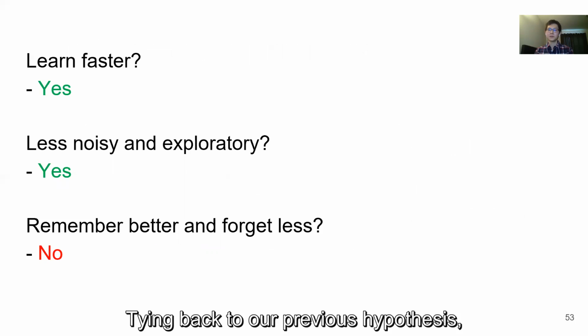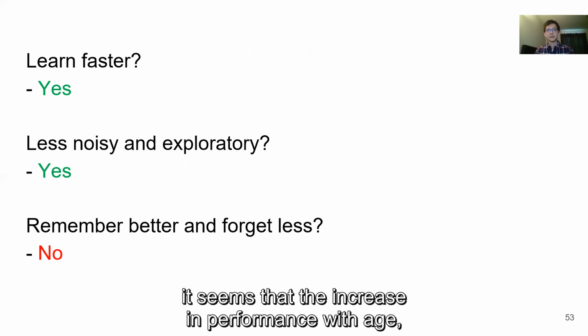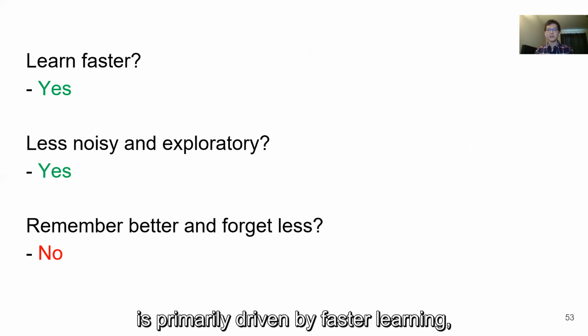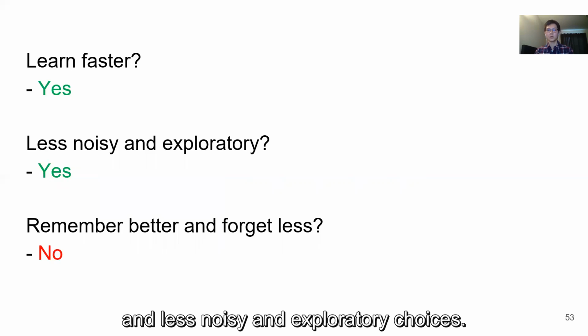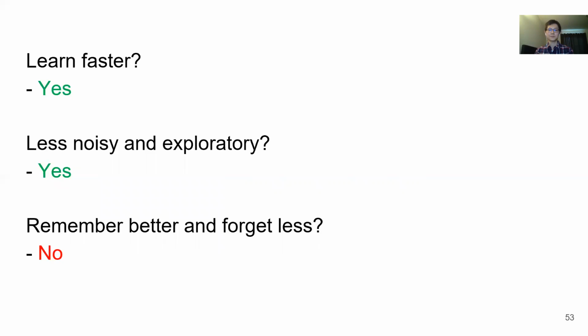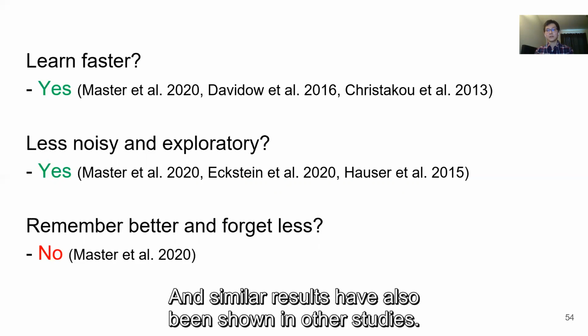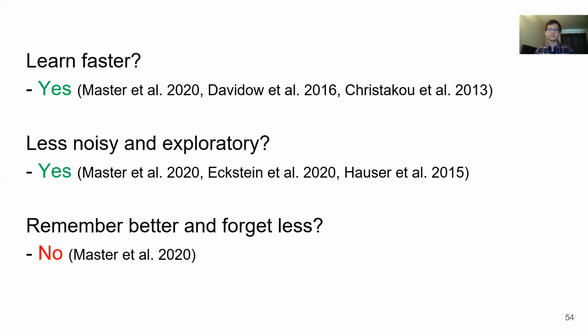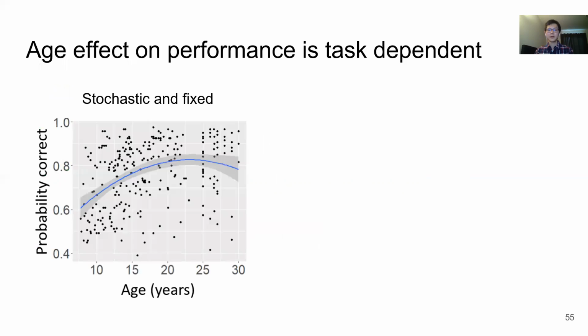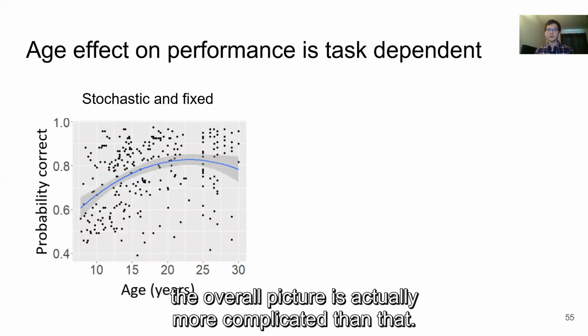Tying back to our previous hypothesis, it seems that the increase in performance with age is primarily driven by faster learning and less noisy and exploratory choices. And similar results have also been shown in other studies. That being said, the overall picture is actually more complicated than that.